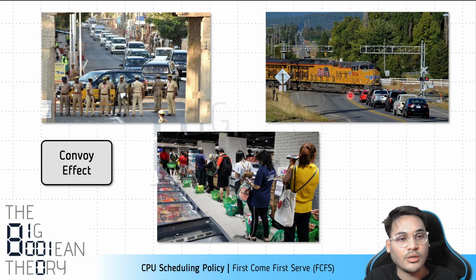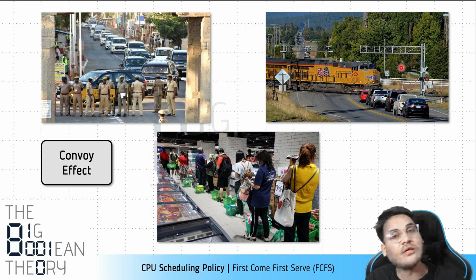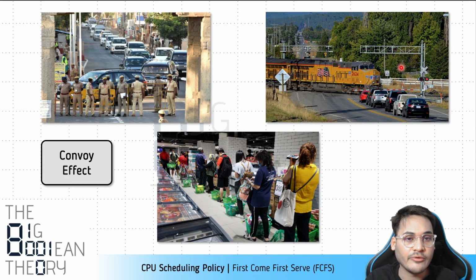Another example is a train signal, when you see a signal that you cannot cross until the train crosses, right? There's a red signal and all of the individual vehicles have to wait. There could again be many people waiting on this road, but all of them have to wait for this one train to pass, and trains can take some time, like a few minutes. They'll come and they'll go, and the time it takes to remove the signal can be a few minutes. So if you calculate those few minutes for every individual, it could be a lot of time spent on waiting. But this happens in real life, right? So these are examples of convoy effect. Here there's a big convoy which is making the other smaller entities or smaller vehicles wait.